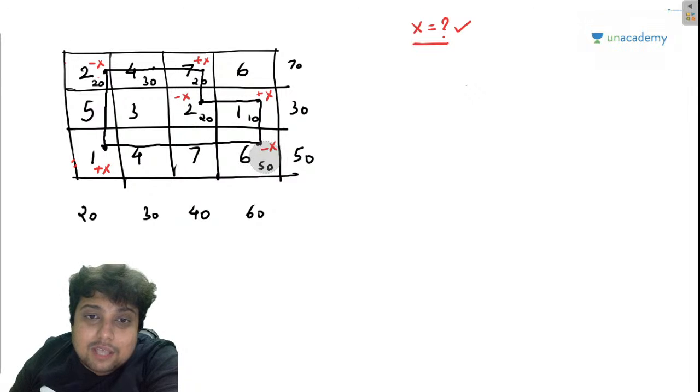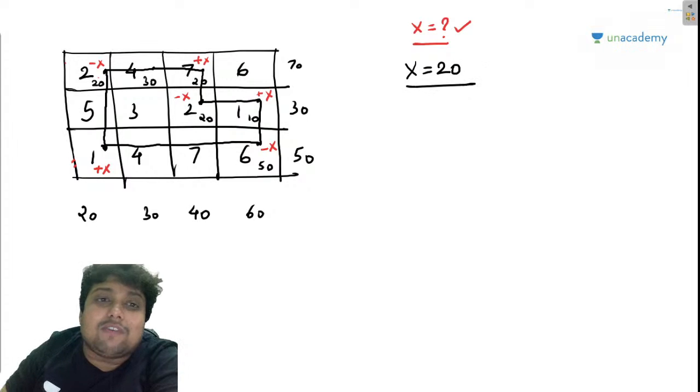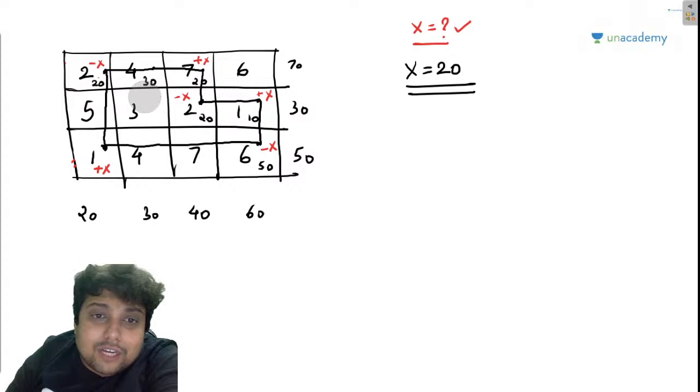One place is promising me that it can return 50. Another is saying it can return 20, and another is saying it can return 20. What can be the maximum value of x? My friends, the maximum value of x will be 20, which is basically the least of those places which have